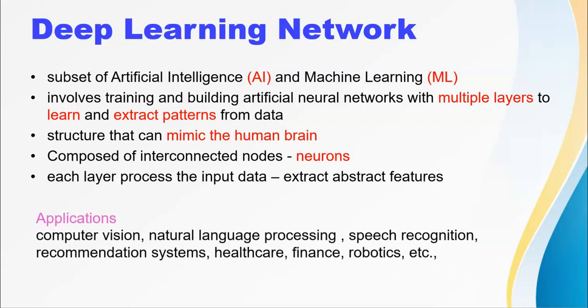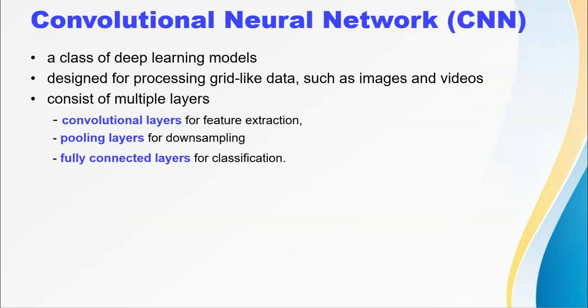Coming to the applications, deep learning models have demonstrated remarkable success across various domains, including computer vision, natural language processing, speech recognition, and other areas such as healthcare, finance, robotics, etc. The popular deep learning architecture is convolutional neural network. Let us see what is convolutional neural network.